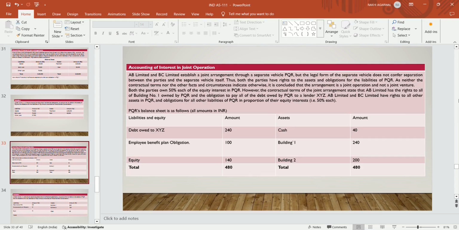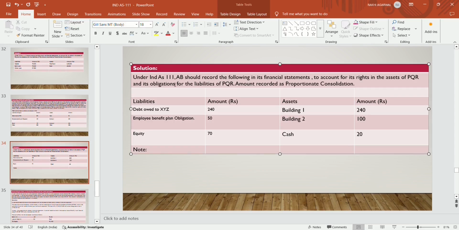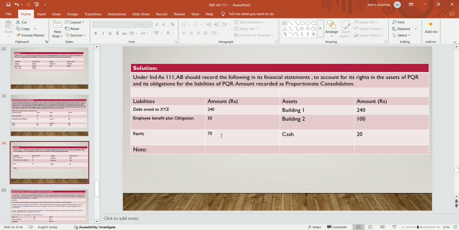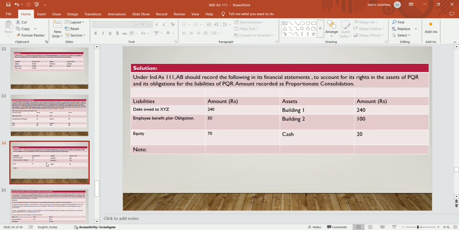Now, what was the interest? We have to determine the interest of AB to account for its right in the assets of PQR and obligation for liabilities. So under Ind AS 111, AB should record the following in the financial statements to account for its right in the assets of PQR and its obligation for the liabilities in PQR. In debt owed, he will take the full 240. Employee benefits, he will take 50% of the 100 given in the question. Equity is given in the question as 140, so he will take 70. And in assets, building 1 is fully given to AB Limited, so 240 is fully considered by AB.